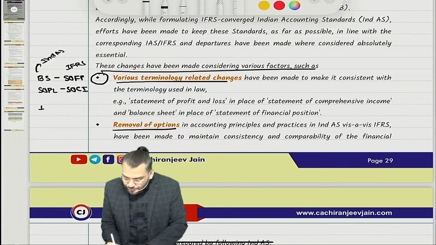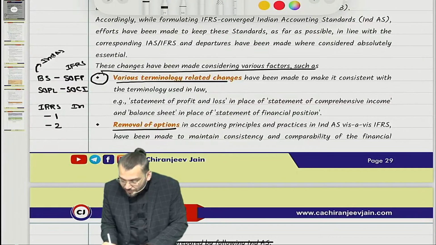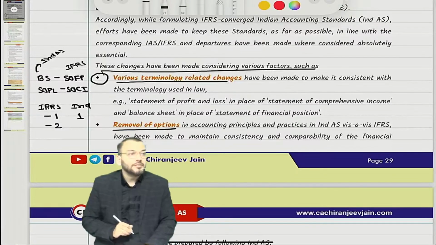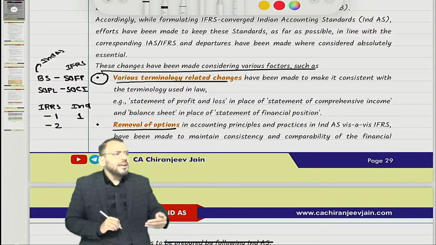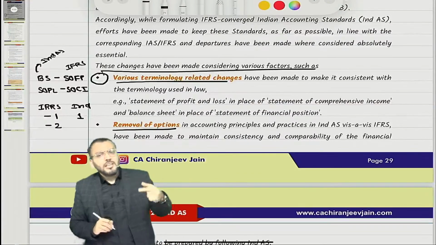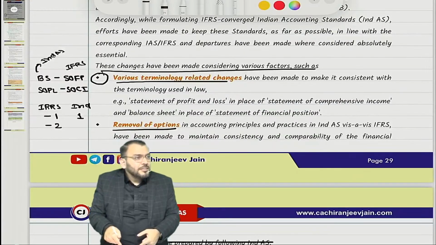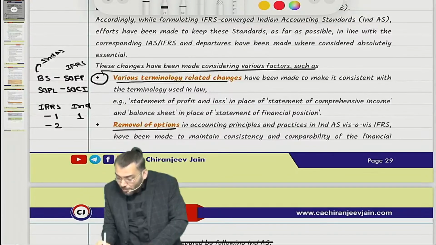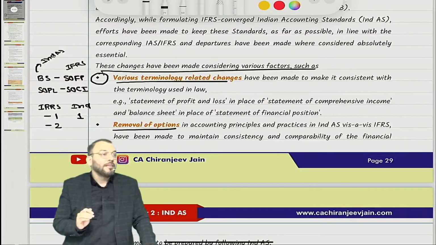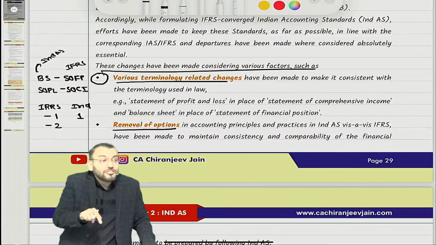Suppose in IFRS, for one accounting treatment they have given option number 1 and option number 2, and under Ind AS they have given only option number 1. So in IFRS, if I am following IFRS, I can use either option number 1 or option number 2. In India we'll use only option number 1. So it will not make any difference. So once again, this removal of option does not actually create any difference. But we have removed options in Indian accounting standards for comparison purposes.